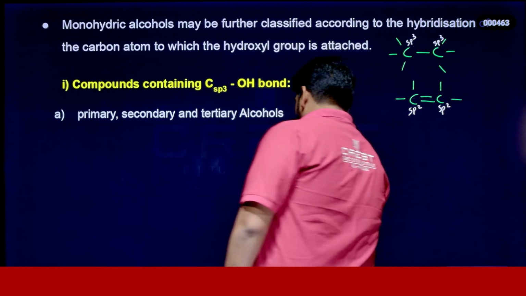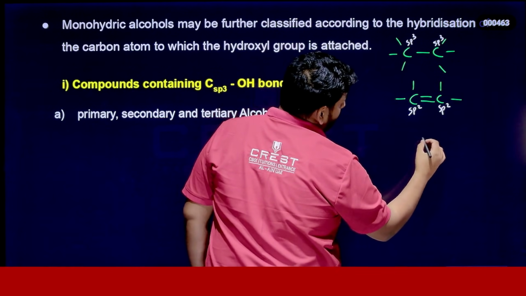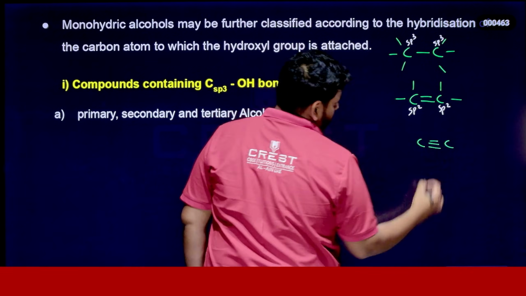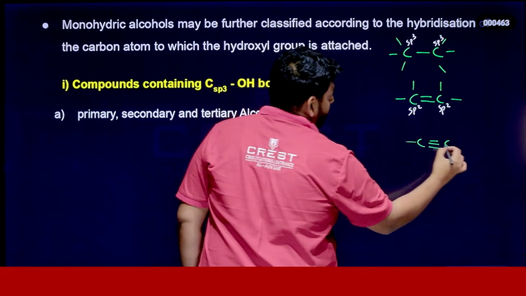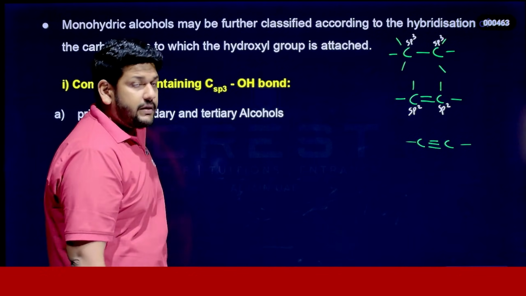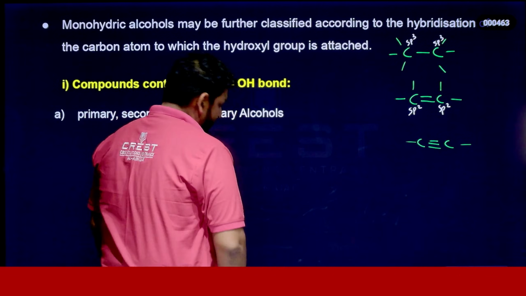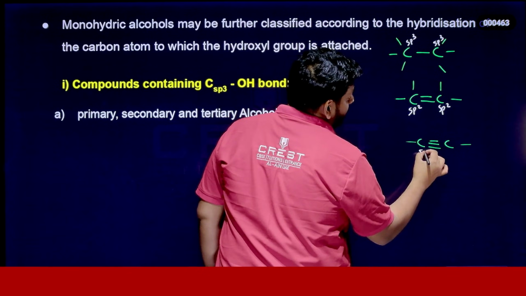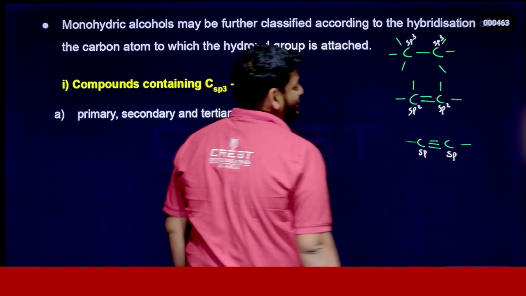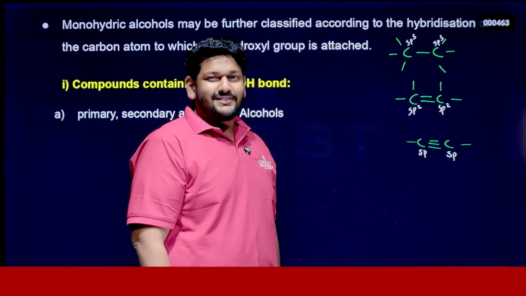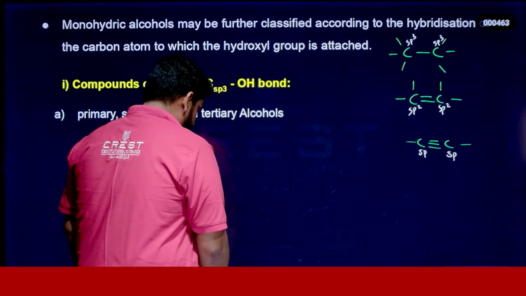Now look here. If you have an organic compound having a triple bond, then the remaining covalence will be like this, right? Valence will be like this. In this case, each carbon is sp hybridized. Each carbon is sp hybridized. Clear? Now another important and interesting topic.